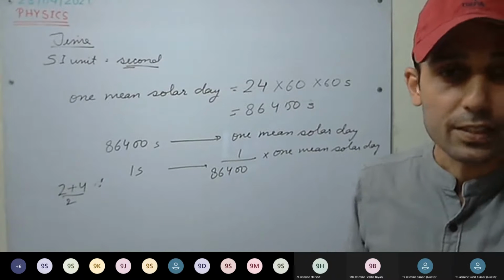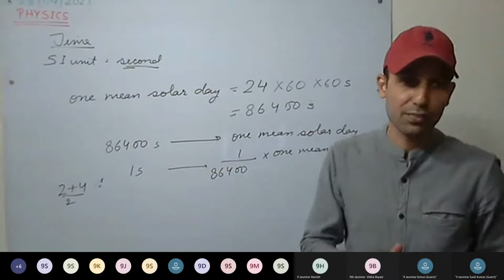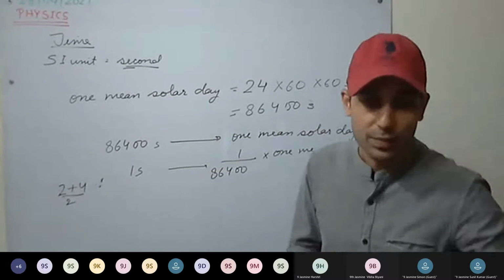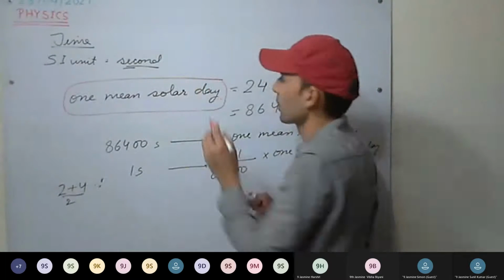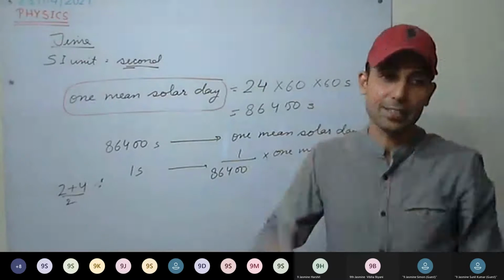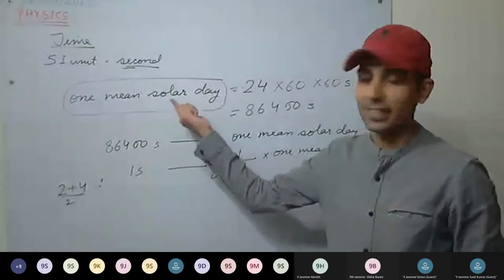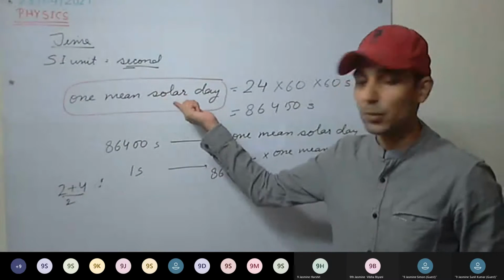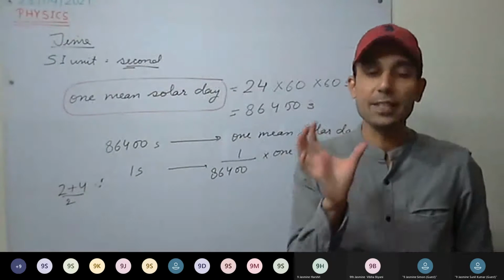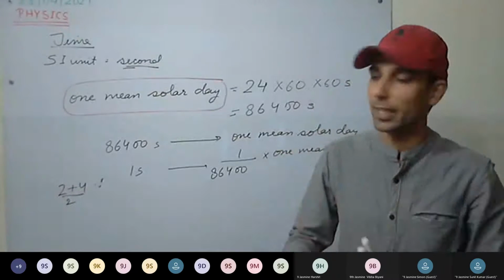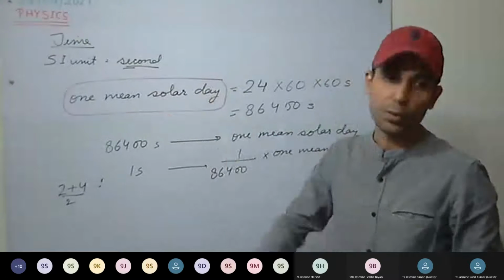But with time, scientists realized there is an issue with this definition. What issue? What we have taken is 1 mean solar day. It varies year by year. Its length keeps on varying. Now they have to standardize the year as well, that is, which year we are going to take as the year from which we derive the 1 mean solar day.